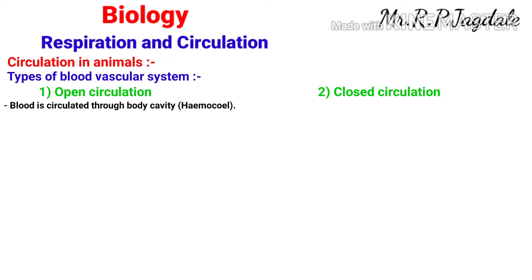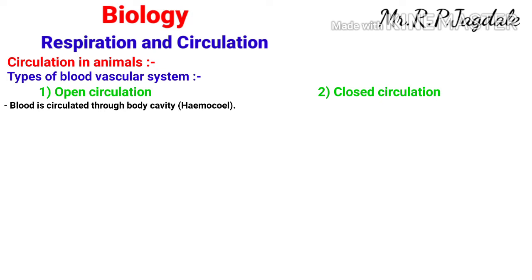We have seen in the 11th standard animal type study, cockroach. In that, an open type of circulatory system is there. That means the fluid is circulating through a cavity of the body. There is a cavity inside the body, and through that cavity the blood is circulated. The cavity is called hemocoel. The blood is circulated through the hemocoel or the body cavity in the open circulation.